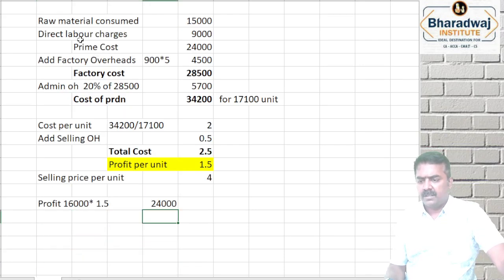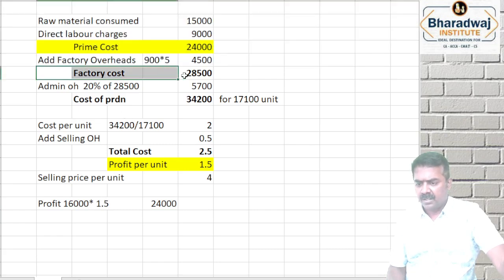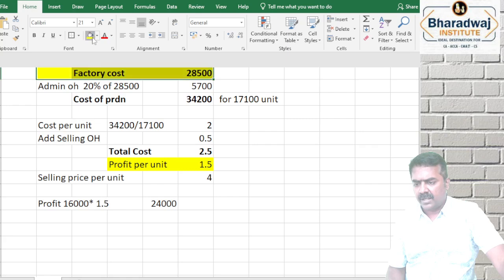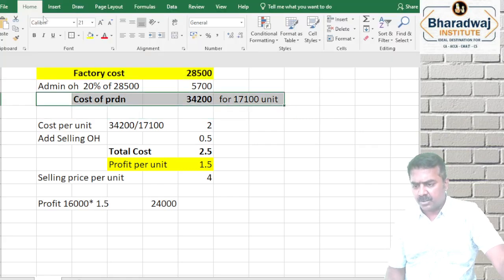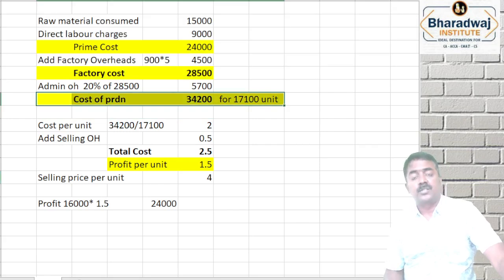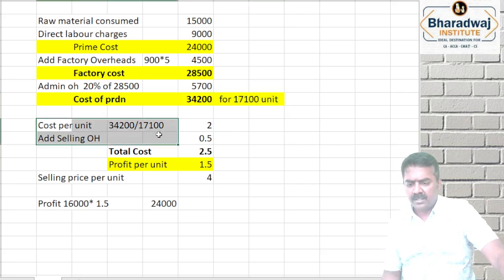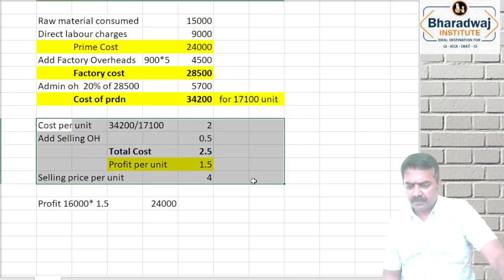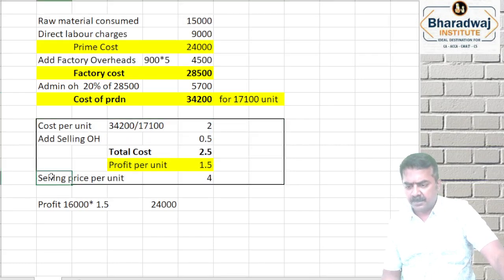I repeat, raw material consumed 15,000 plus labor cost will give us prime cost. We worked that out. Add factory overheads, 900 into 5, 4,500. Add administration overheads. Factory cost is otherwise called works cost. 34,200 is for 17,200 units now. Cost per unit is 2 rupees. Add selling overheads, you get total cost. Compare with selling price, you get profit.